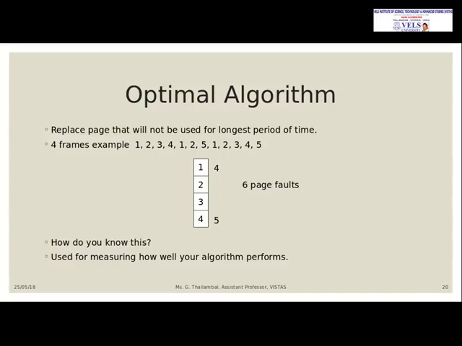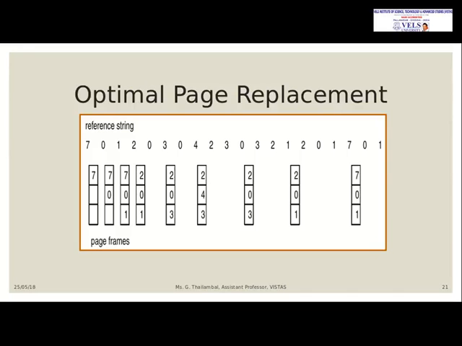And what is the optimal algorithm? The second algorithm we are going to use is the optimal algorithm. It replaces the page that will not be used for the longest period of time. So that means you have to think about whichever page is not used for the longest period of time, and those pages are going to be selected as the victim for page replacement. We can see this in this reference string. The same reference string has been used here.